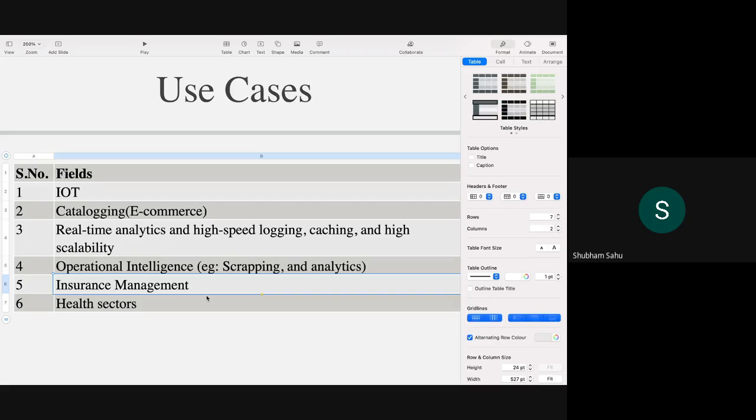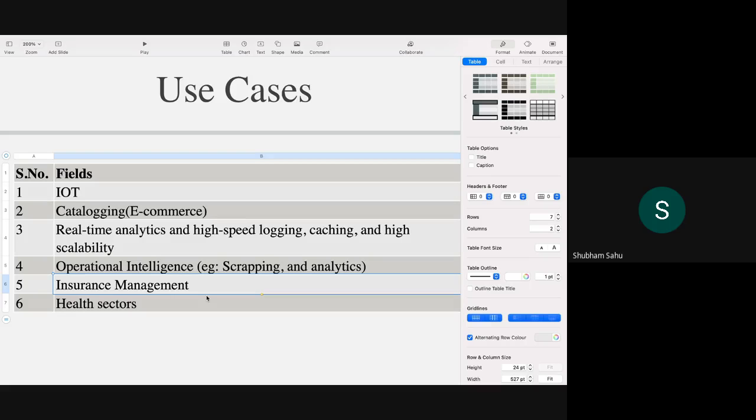If they might have chosen an RDBMS for this, that system would first of all require a lot more hardware, and there needs to be a lot more DBAs, database administrators, to manage the system. So this is where the problem can be solved with MongoDB.